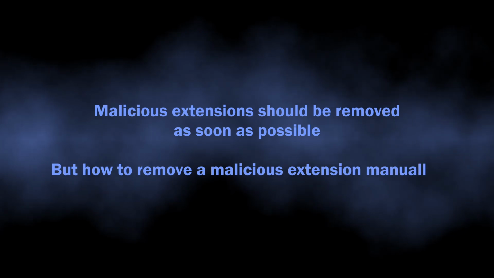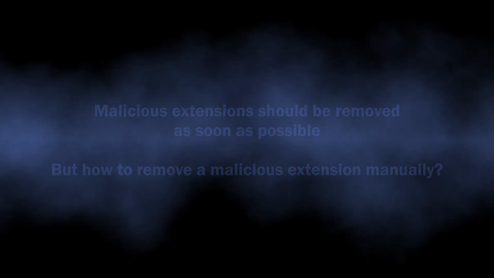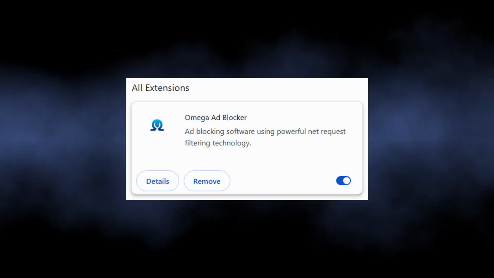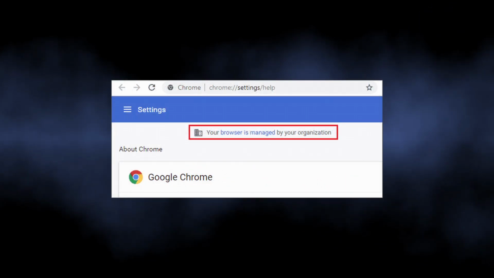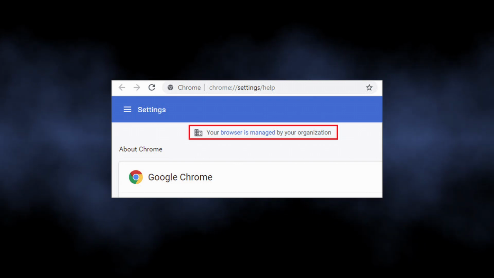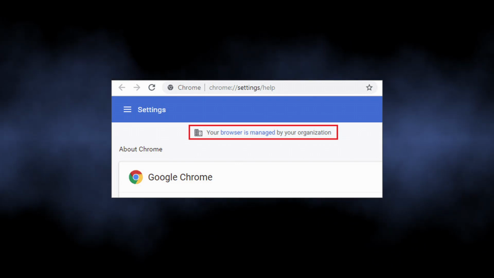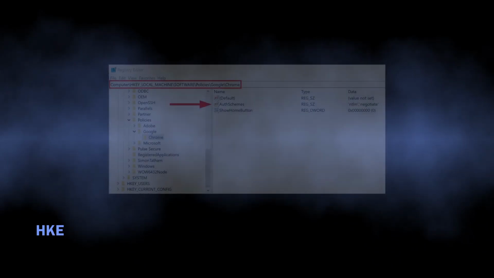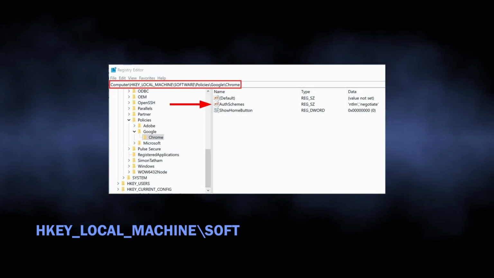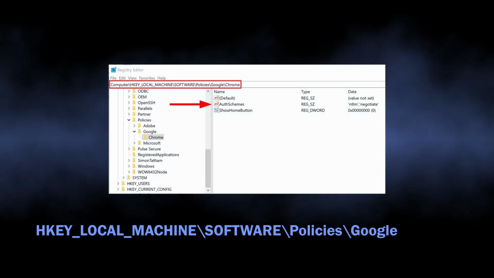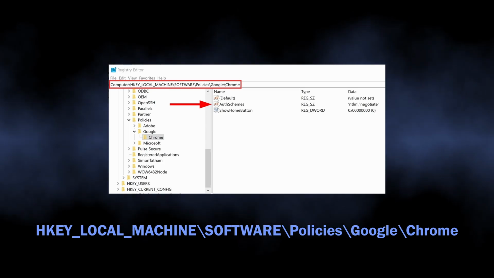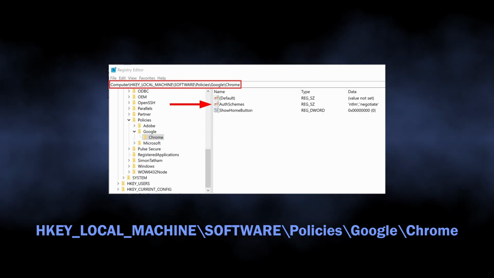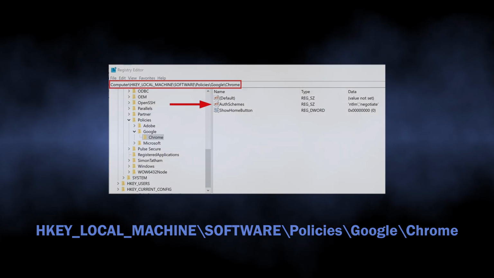Now let's discuss how you can remove the thing manually. The most obvious way, through the extension tab, just would not work, as during the installation this extension tinkers with registry keys of the browser. As a result of this, you see the infamous Managed by Organization line. Reverting this line so you can consequently remove the extension will require going through registry keys and deleting the one responsible for the problem. You see them now on the screen, and I will duplicate them to the video description.